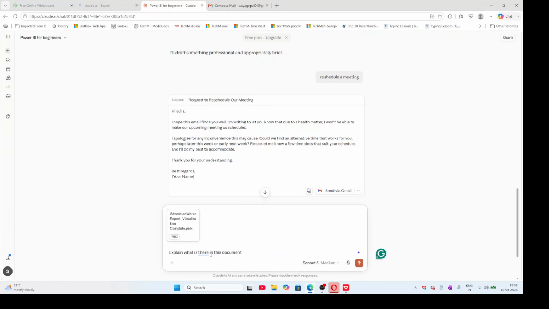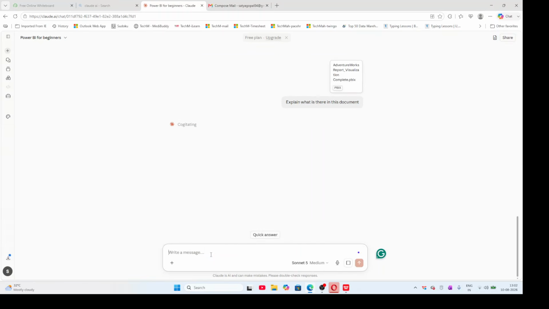And after you enter this, you can press enter, okay? See here, now it will explain all the key points in this document, okay? It will already read the whole document and then display the required information, I mean the important information in the document, okay?